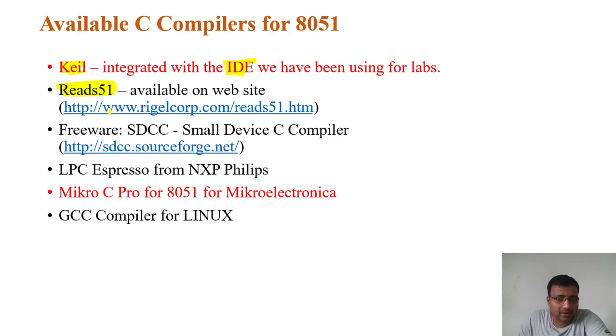You can download it from the Regel website, regelcorp.com/Reads 5.1. Note down this website. Also there is a freeware SDCC, the Small Device C Compiler. This is a freeware and open source compiler. You can download it from sdcc.sourceforge.net. Okay, so it's open source.